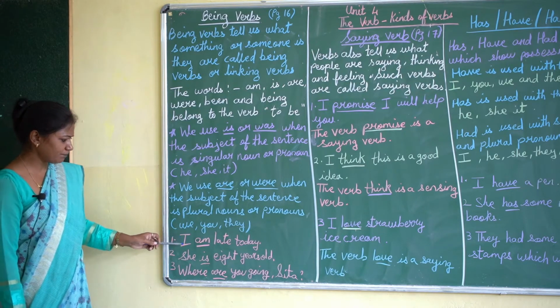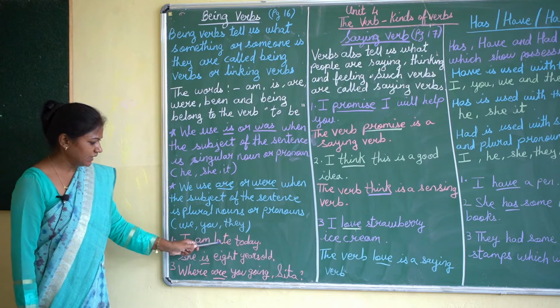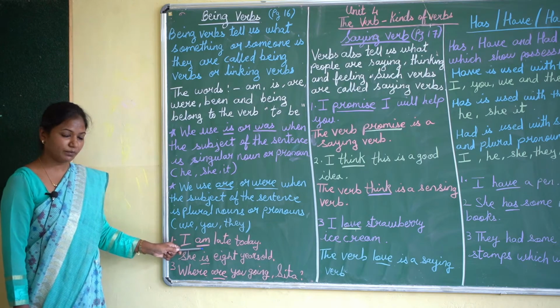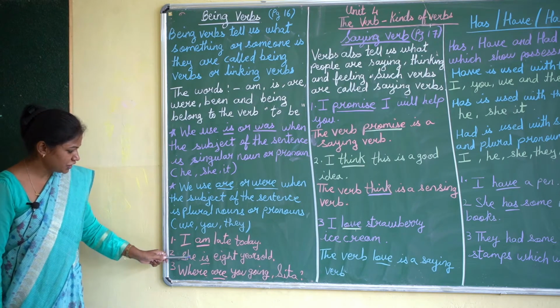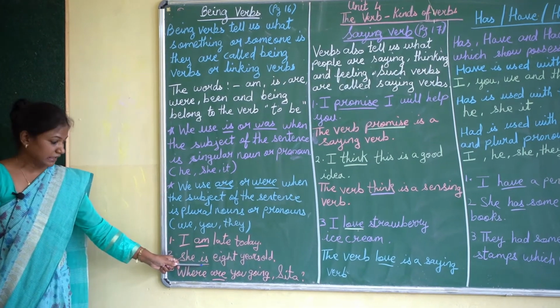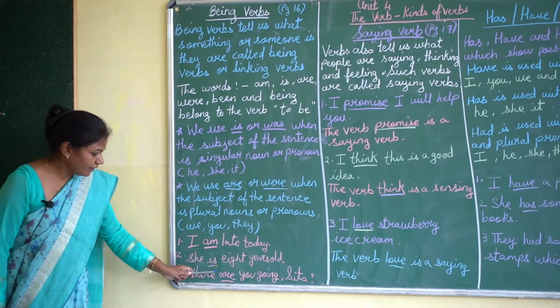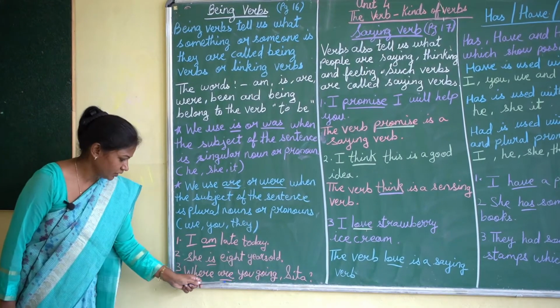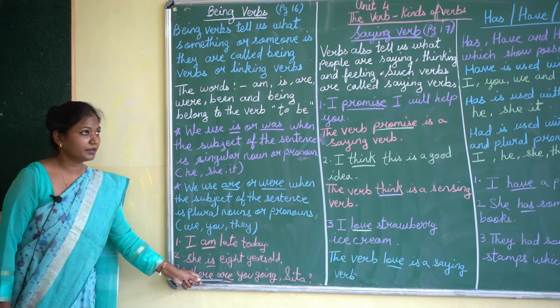Now let's see the examples. I am late today. Now here the being verb is am. She is 8 years old. The being verb is is. Where are you going, Sita? Now the being verb is are.